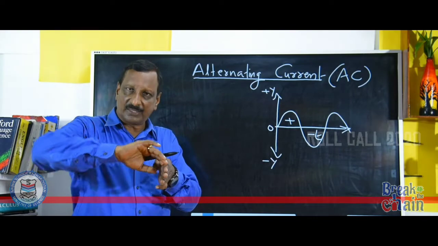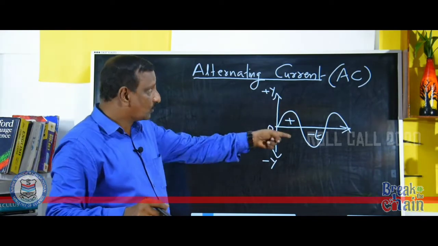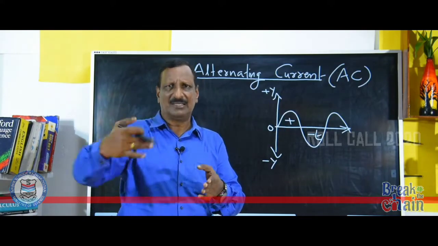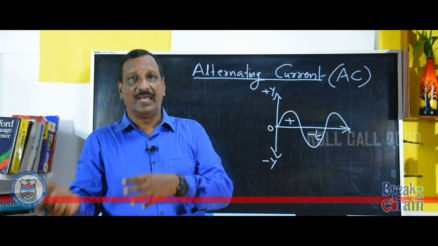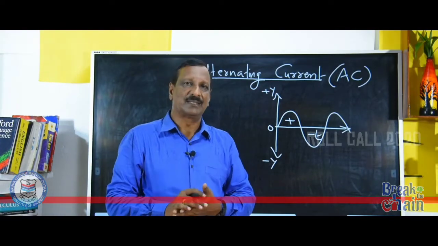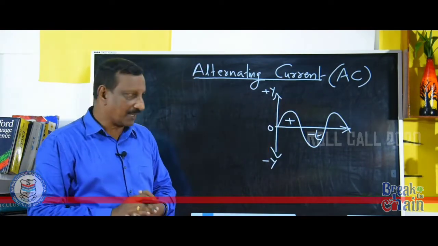So, current is fluctuating between positive and negative values. That is why it is called alternating current. Alternatively, the magnitude is changing to positive and negative values. For DC, it did not come to the negative side. So, widely this is known as alternating current.